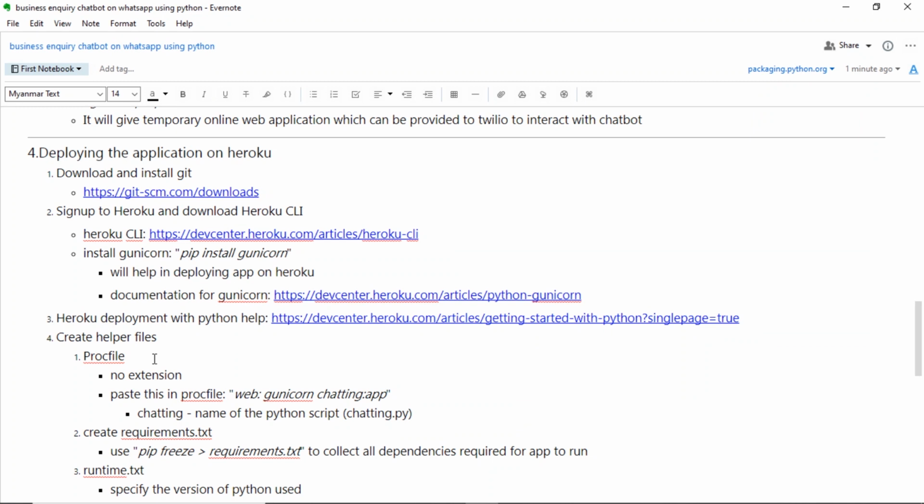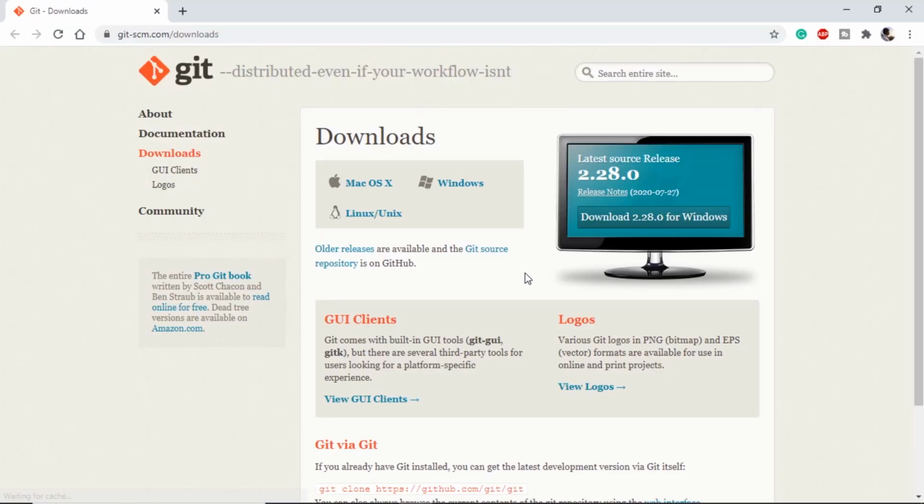To deploy our application on Heroku, we will take help of Git. We all are well aware of Git and GitHub. We can download Git using this link. Here we can download Git according to our operating system. Once downloaded and installed, we are ready to use Git.